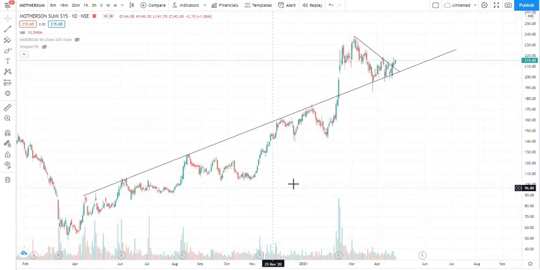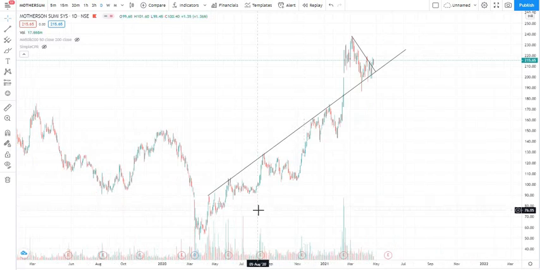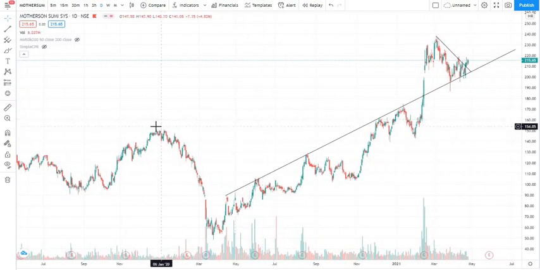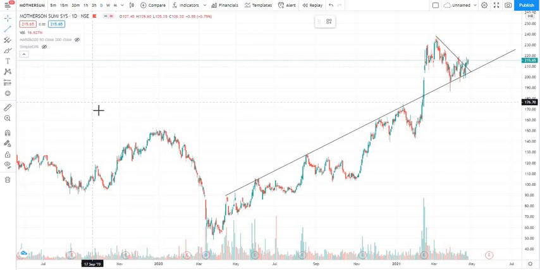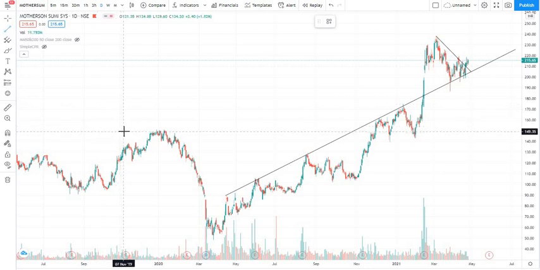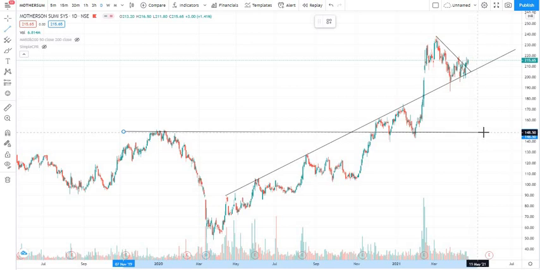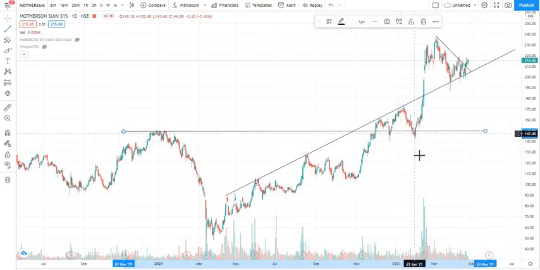Now let me discuss a few important points which I can observe here. So now this is a major, good resistance here. And now if I draw a line on this resistance, you can observe the same resistance has turned into support at this place.